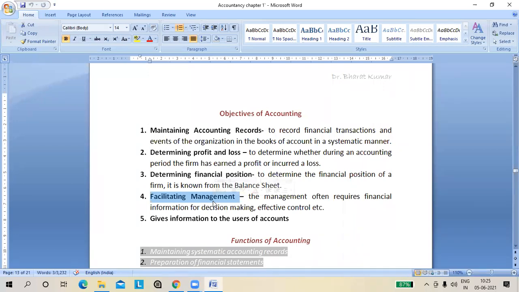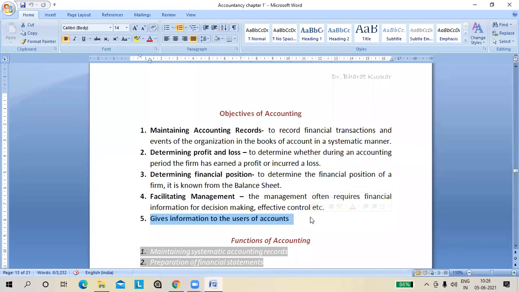So this is only possible through the accounts. And number 5, give information to the users of accounts. And you know very well the users of accounts like government, bank, investor, prospective investor, owner, management. Everybody is interested in your accounts because they are directly and indirectly involved in your business, and they want to know what is the position of your business.